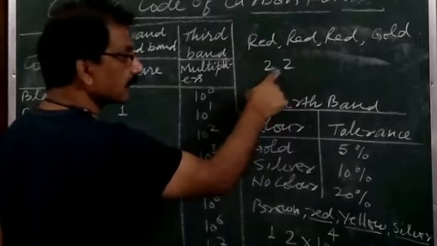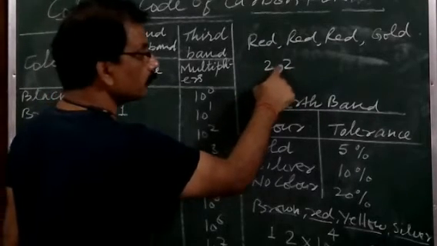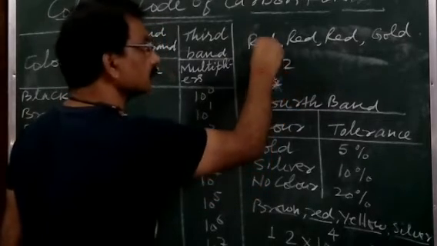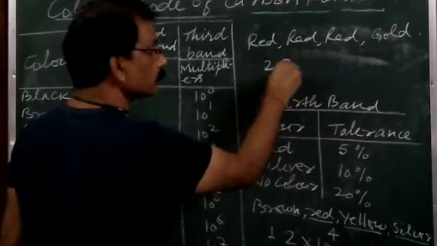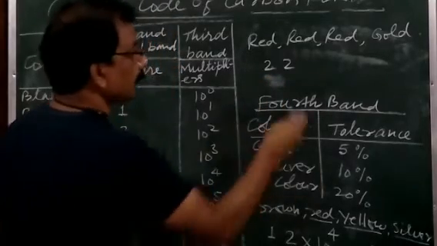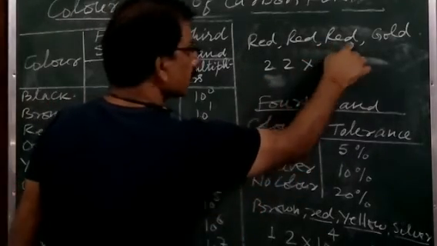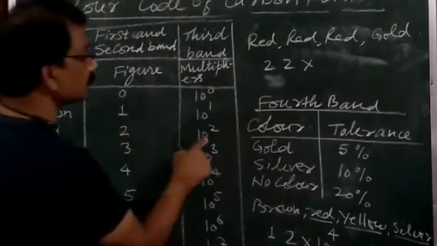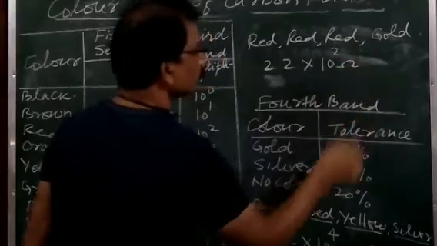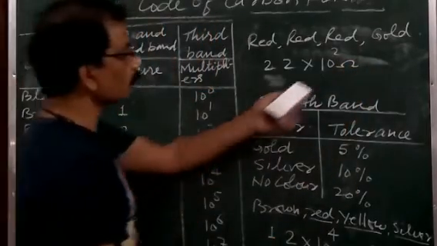Students make a mistake here: they do 2 into 2, so they write 4. This one is not 4. Both digits come together, so this becomes 22. Into, the third color is the multiplier. For red, the multiplier is 10 to the power 2. So this becomes 22 into 10 to the power 2 ohm.